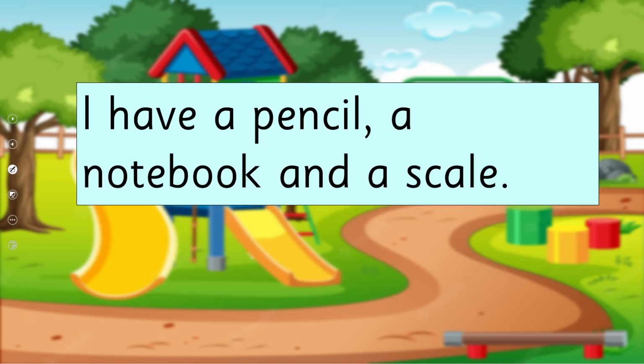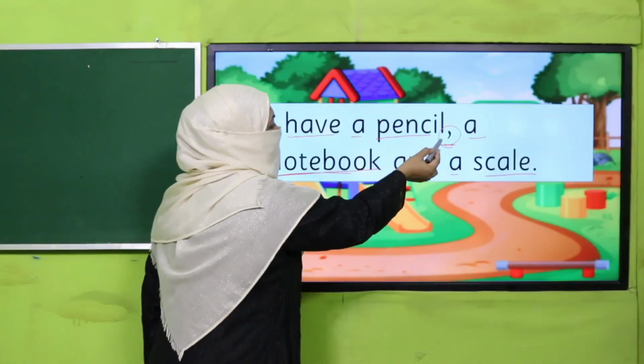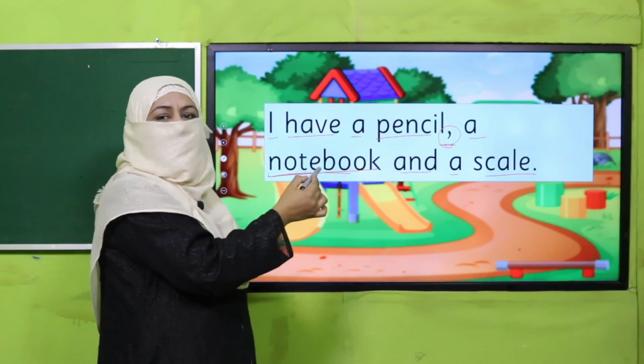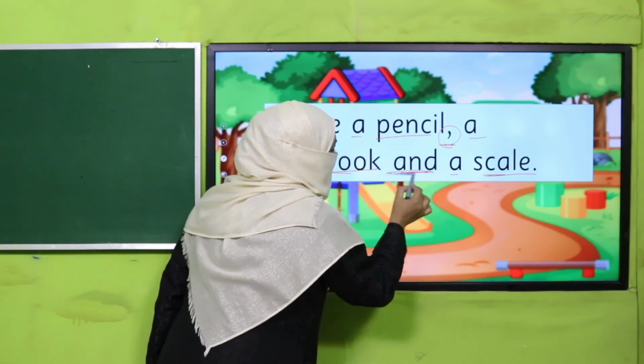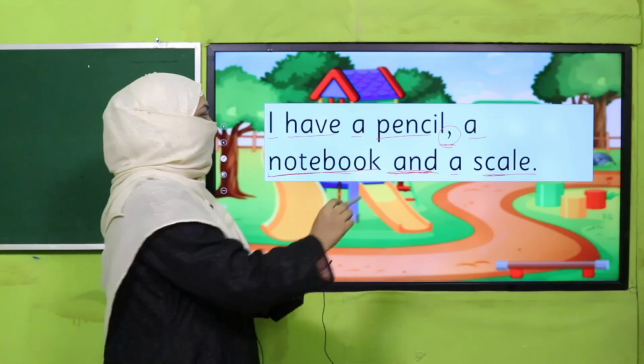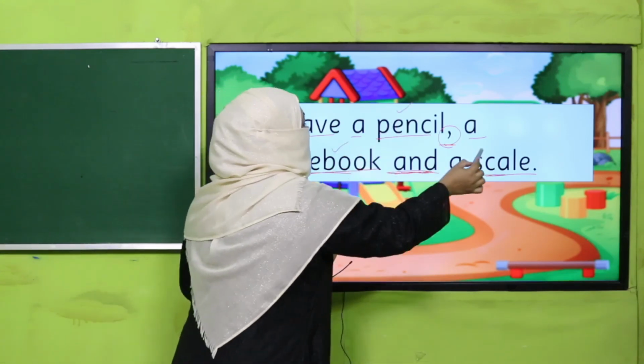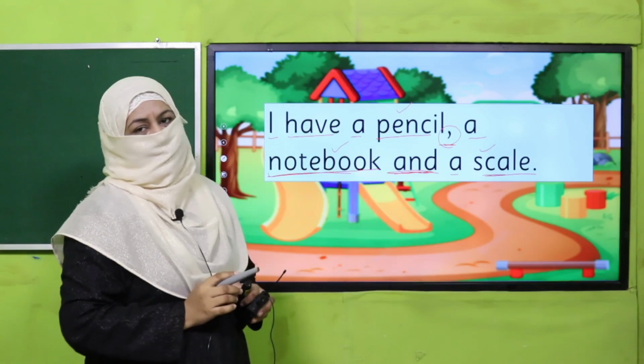So, I have a pencil, a notebook, and a scale. Now you see, pencil, comma, notebook, it means pencil is a separate item, notebook is a separate item, and scale, and before that we place and. It means there are 1, 2, and 3 items in this list, right?